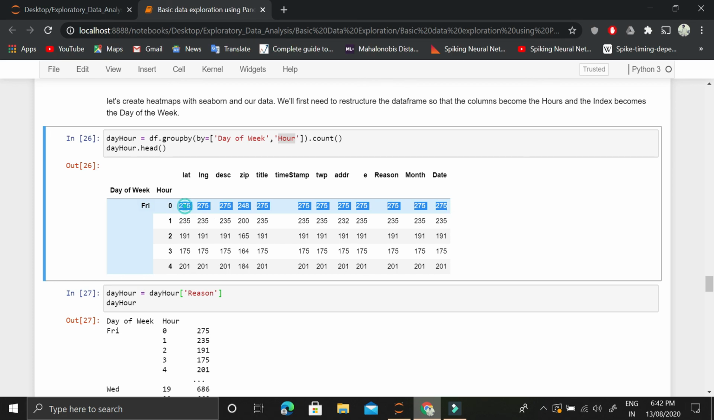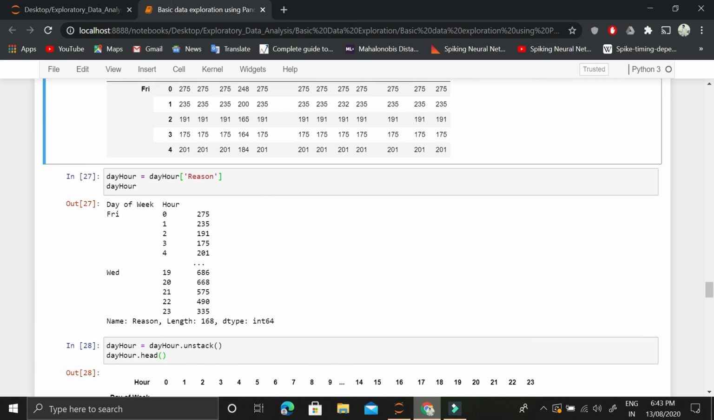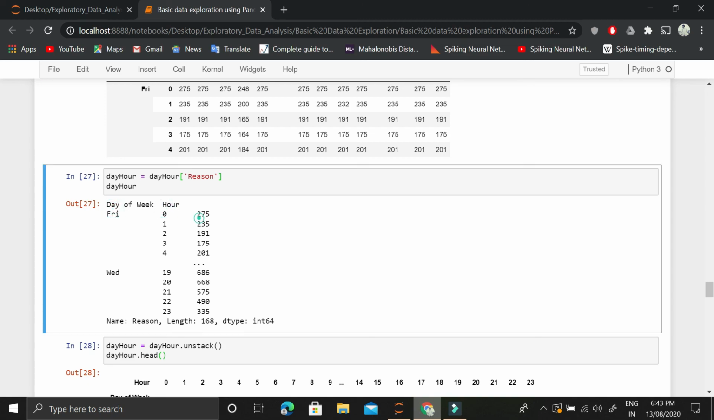Once we count them, there are 275 total calls made during the first hour on the day of Friday, and then for the second hour, for the third. This is how we calculate this information for each day and for each hour of the day. Once we have done that, this is how the day-hour data frame will look, containing the information for day of week and the hour, and the count for each hour-day combination.